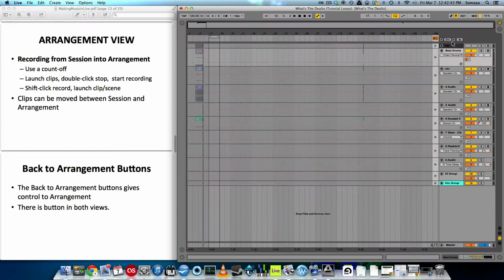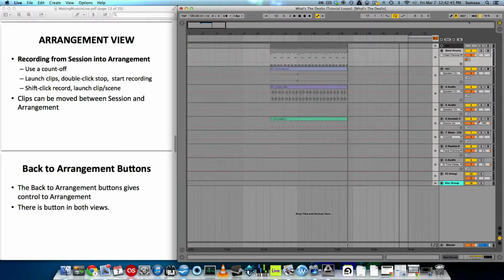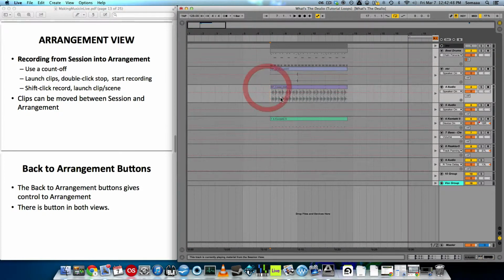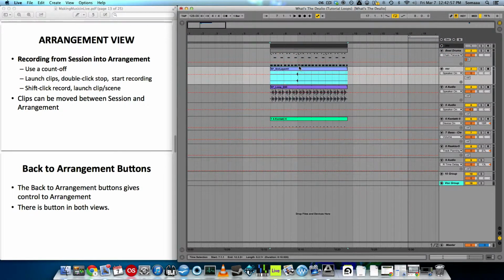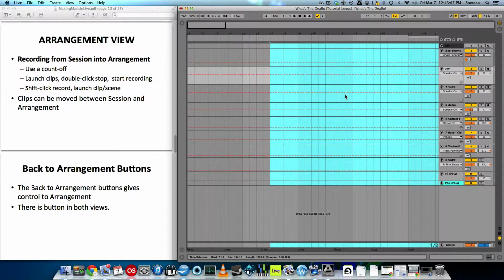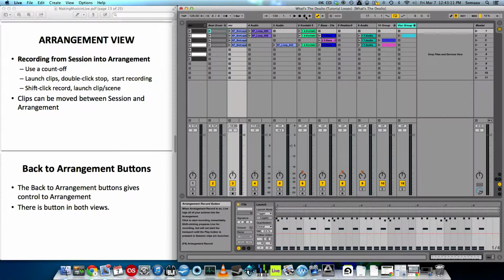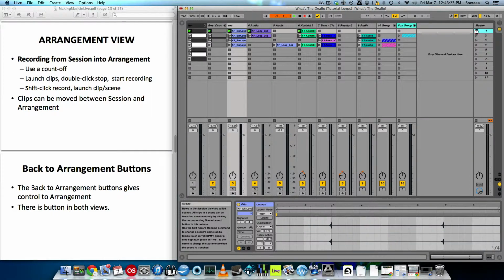So now if I tab over, you can see that we waited a little bit of time and then we started recording. Remember to click the back to arrangement view in order to select and edit any of these clips. I'm going to do Command A to select all of this and delete it because we don't want any of that. If you shift click the arrangement record button, then it'll prime it and get it ready to record instead of just automatically recording. So now when I play a scene, then it'll start to record.